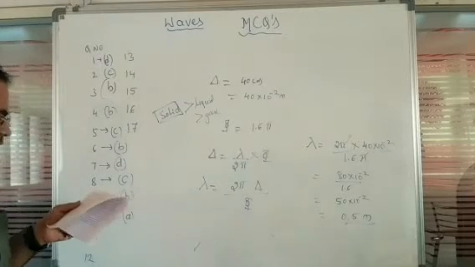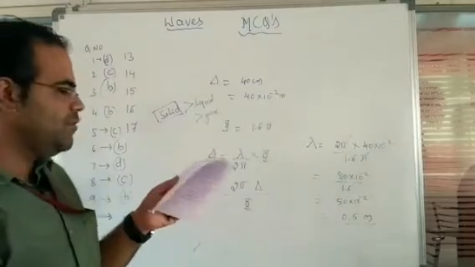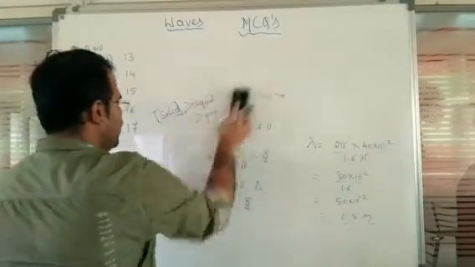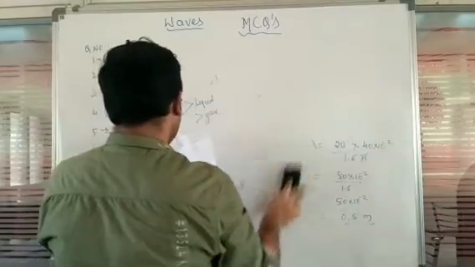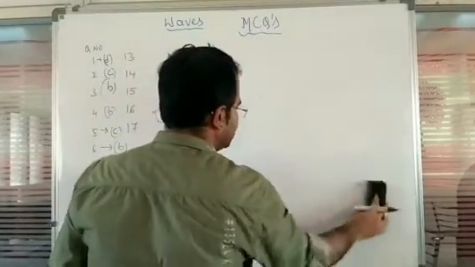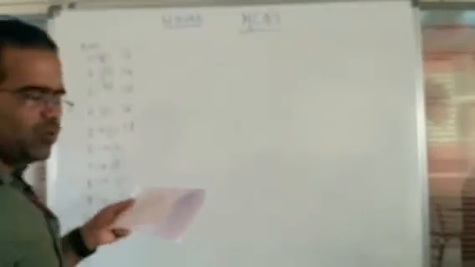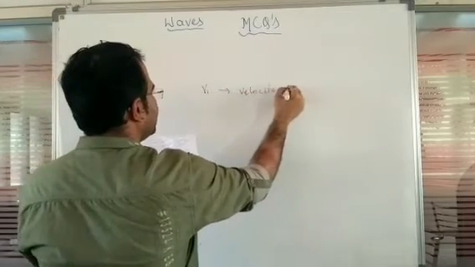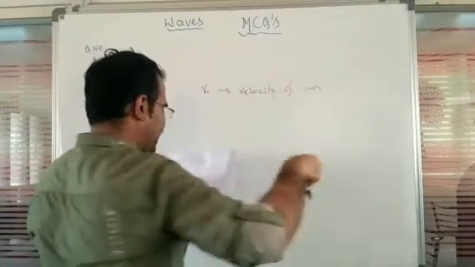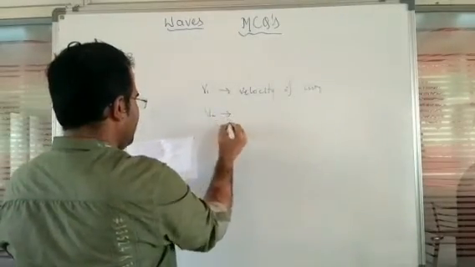So option is A here. Next, the velocity of sound in air, the velocity of sound in hydrogen, and the velocity of sound in steel. It is given V1, V2 and V3. So V1 is going to represent the velocity of air.